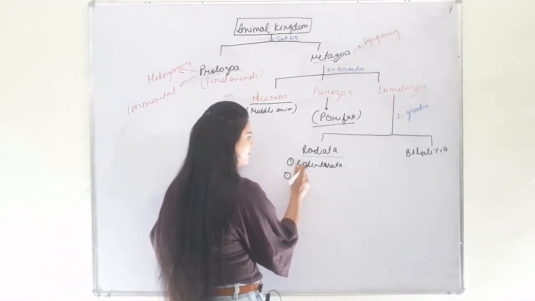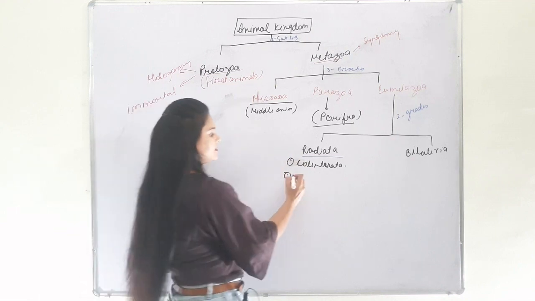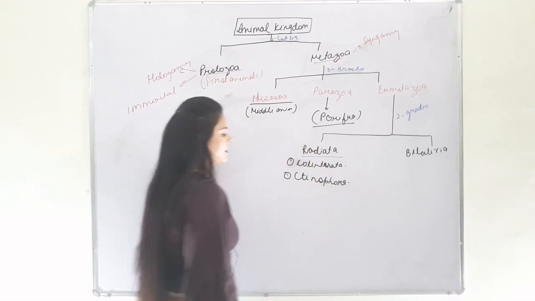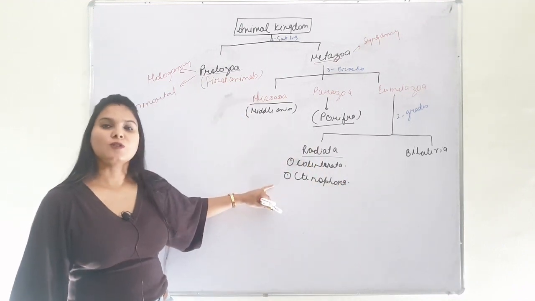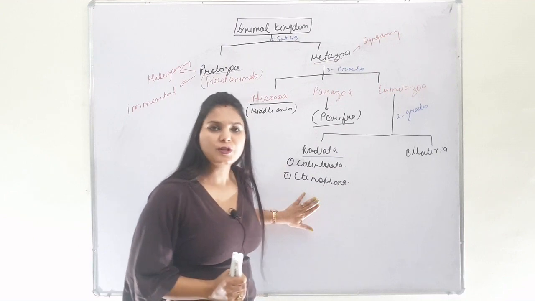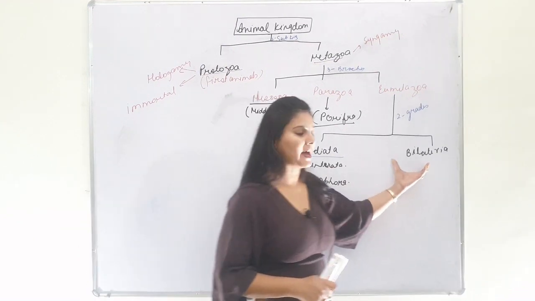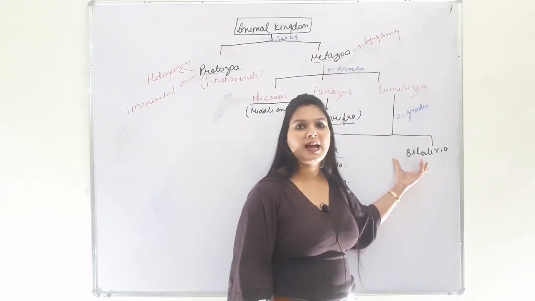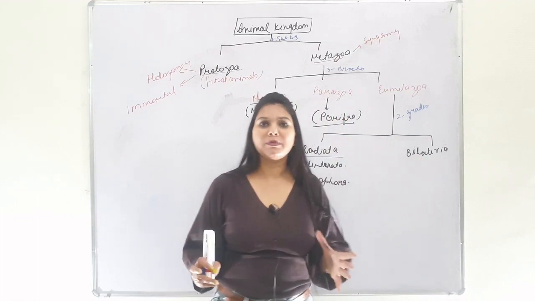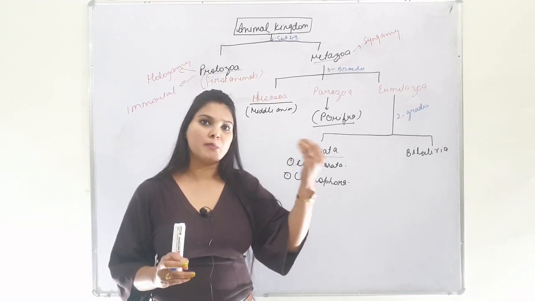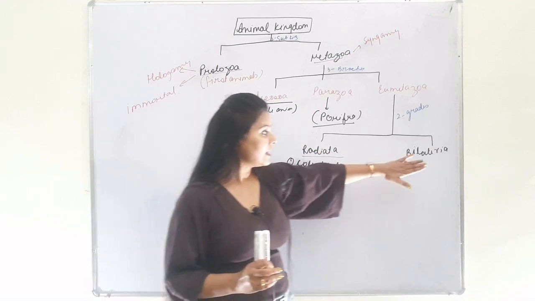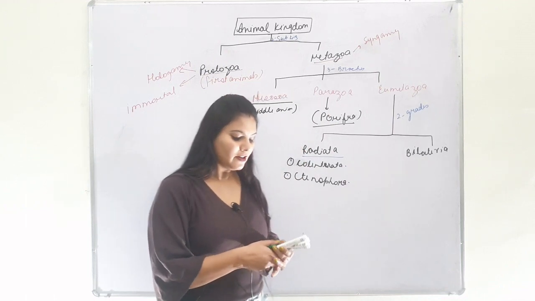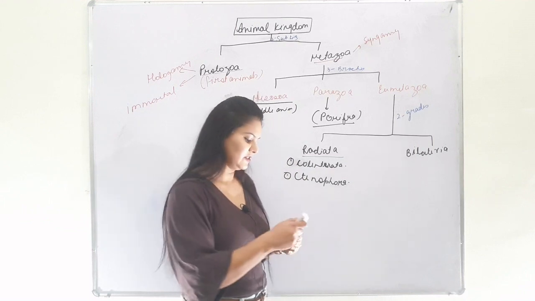The second phylum which Radiata include is Ctenophora, which are also called comb jellies, for example Pleurobrachia. Next is Bilateria. Bilateria include triploblastic animals which have a complete digestive tract, that is from mouth to anus. These Bilateria animals have bilateral symmetry and they are further divided into two divisions.